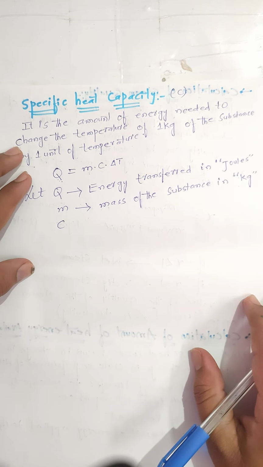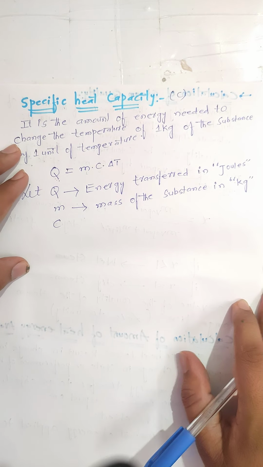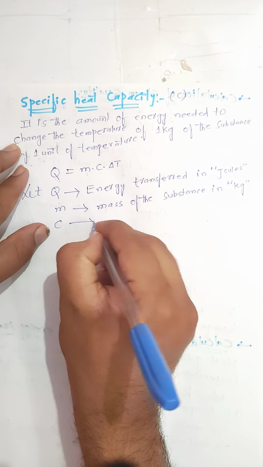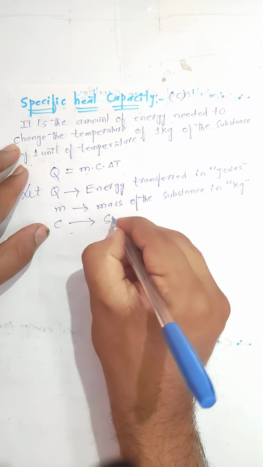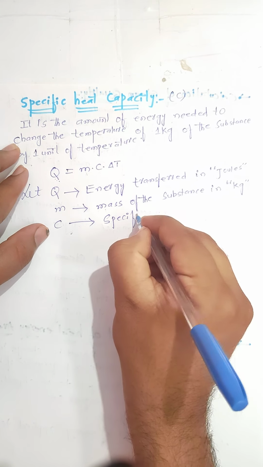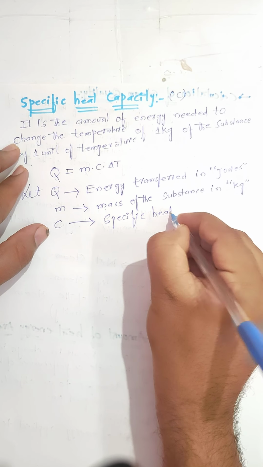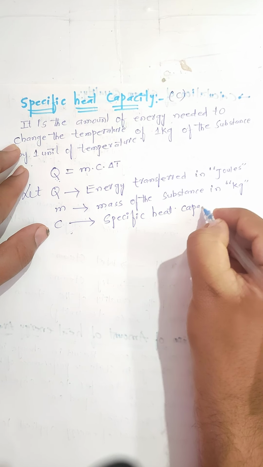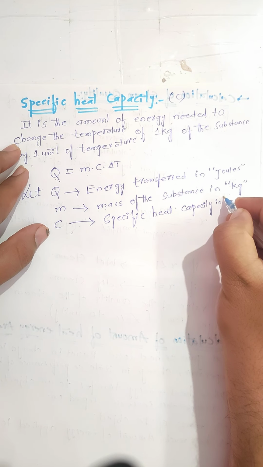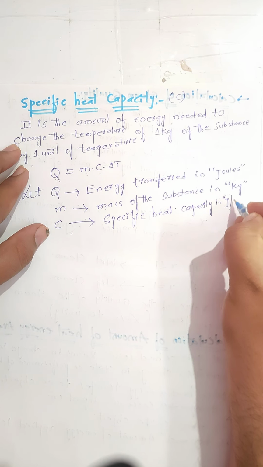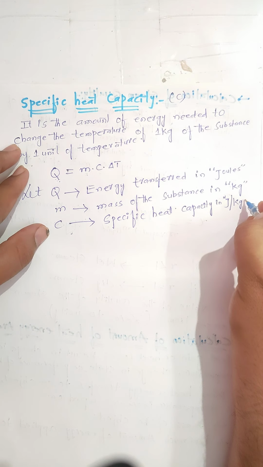C, okay, it's visible. C represents the specific heat capacity. Specific heat capacity we measure in joule per kg degree Celsius.